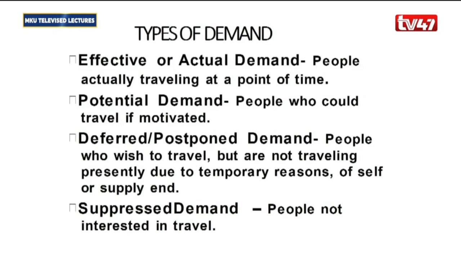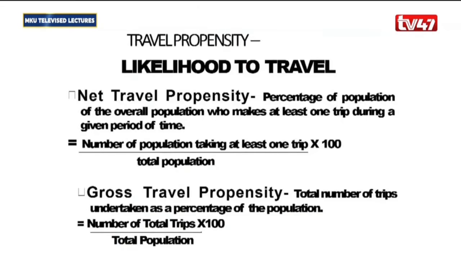Then the other one is the suppressed demand. And the suppressed demand here, we are talking about people who are not interested in travel. They are just not interested to travel. In that case, we also call it a non-demand scenario. And so we measure the likelihood to travel by a term we call travel propensity.